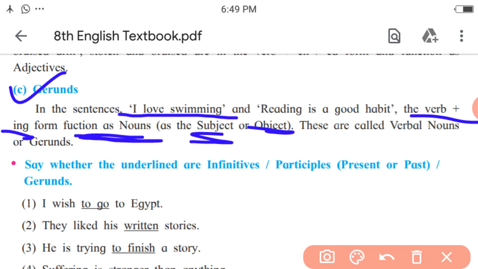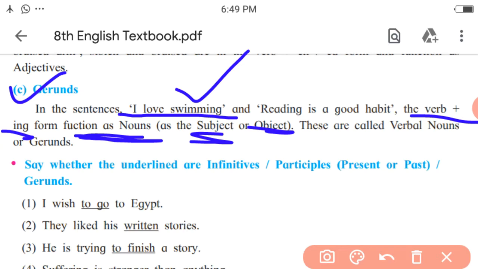I love swimming. What is the verb in this sentence? Love. Let us find the object. Is the verb swimming working as an object? I love, what? Swimming, right? So here in this sentence, the verb swimming is working as a noun and as an object. So it is the gerund.